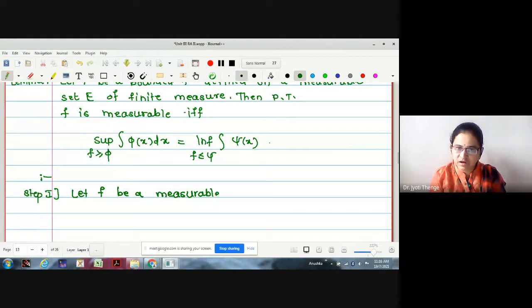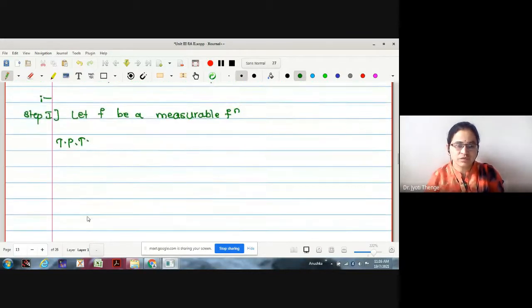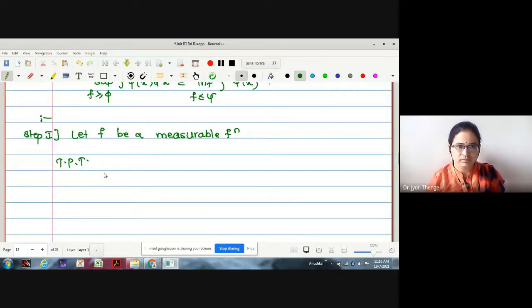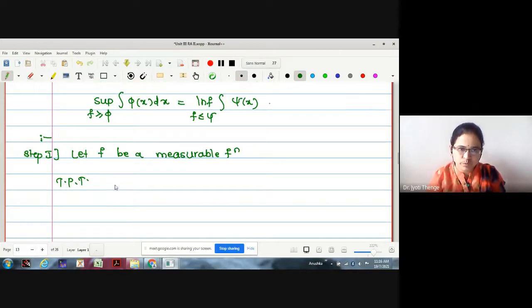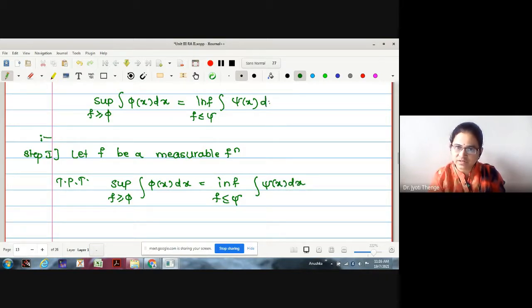What we wanted to prove, let us make it clear first: supremum over f greater or equal to phi of integration phi x dx is equal to infimum over f less or equal to psi of integration psi x dx, with dx to be written.